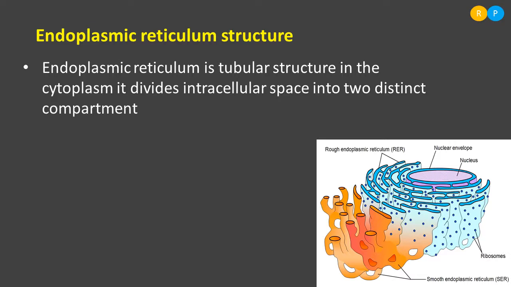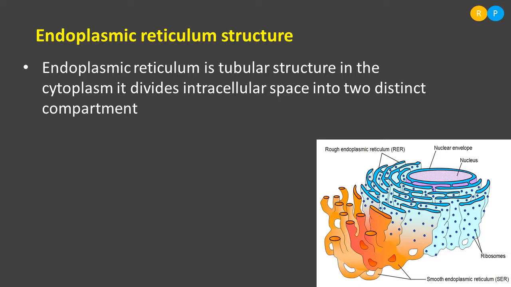Let me take an example here. Take one bathtub, fill it with water, and consider that water as the cytoplasmic region. Okay? And take a small plastic pipe and dip it in the water. Clear? Now you have actually created two distinct compartments in the cytoplasm. The water filled in the tub is the cytoplasm.